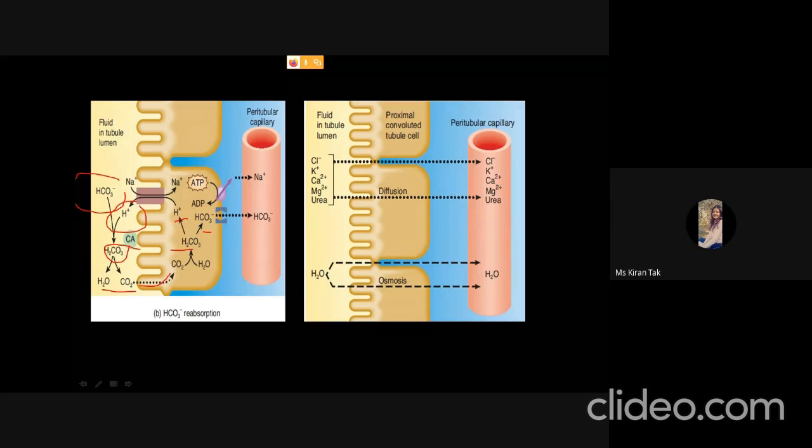This bicarbonate then enters the peritubular capillary by facilitated diffusion, and the sodium ion is transported to the peritubular capillary by active transport. The other ions simply diffuse from the tubule lumen to the peritubular capillary, and water is transported by osmosis.